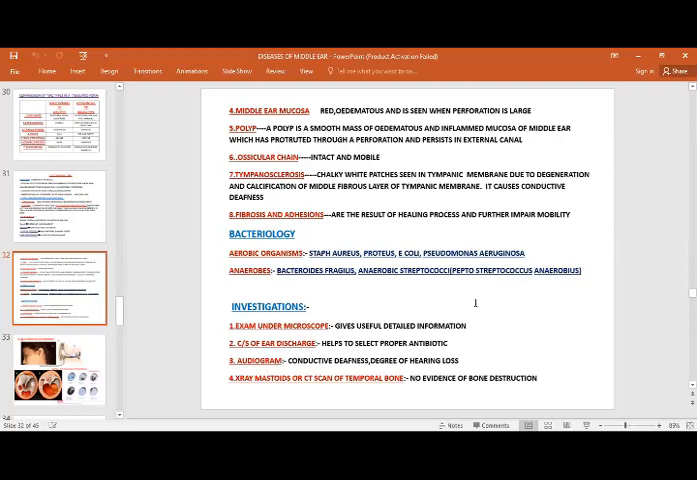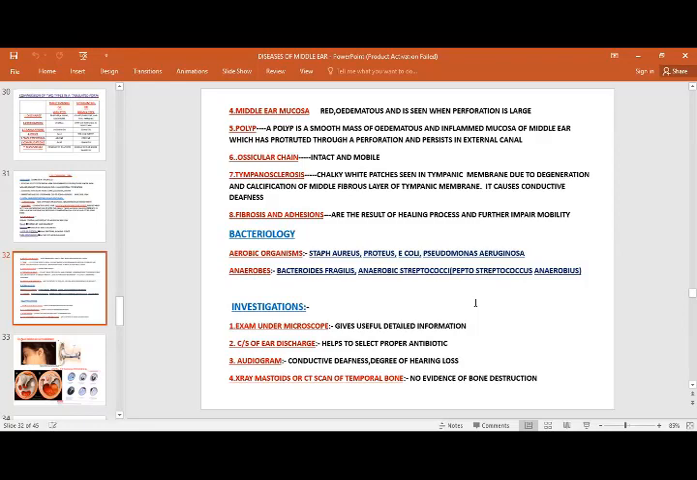So, what investigation do we need to identify this disease? Examination under the microscope is very helpful because it will give you a detailed examination. If you can't see any small attic perforation with the help of the otoscope, you can easily see it under the microscope. So it is a mandatory examination which should be done in every case of chronic suppurative otitis media, and to confirm your otoscopic findings as well.